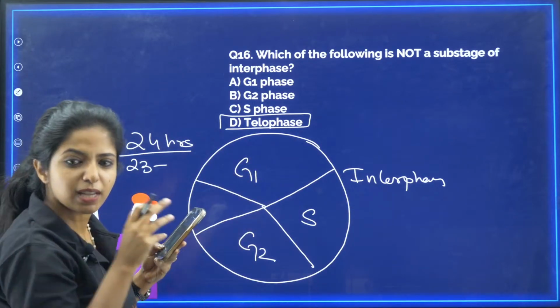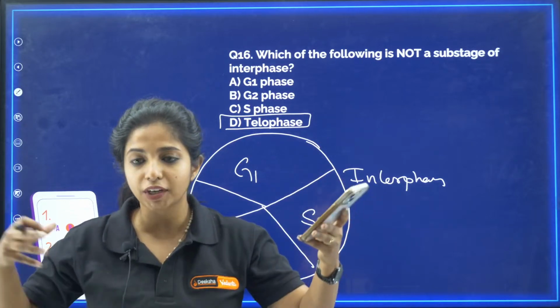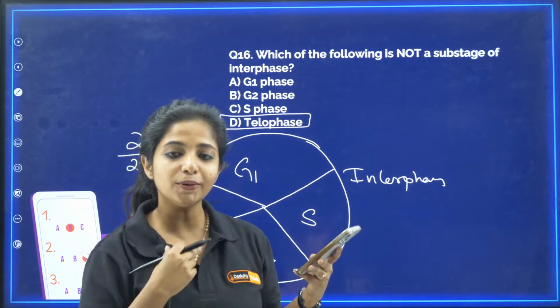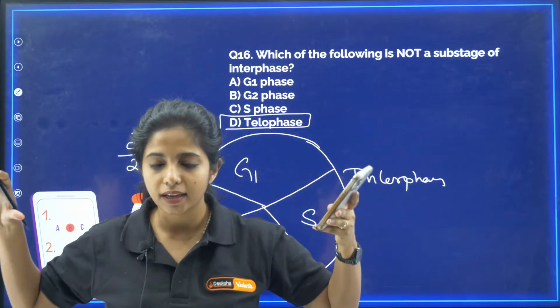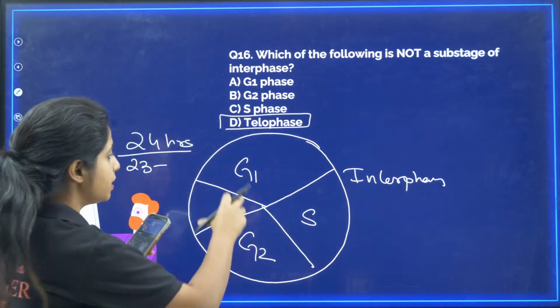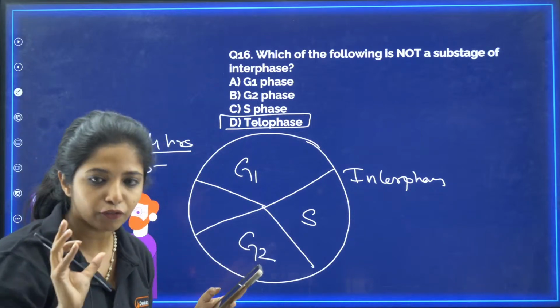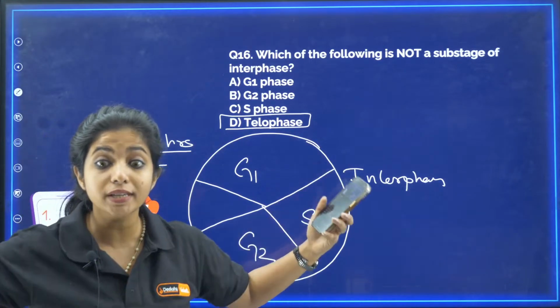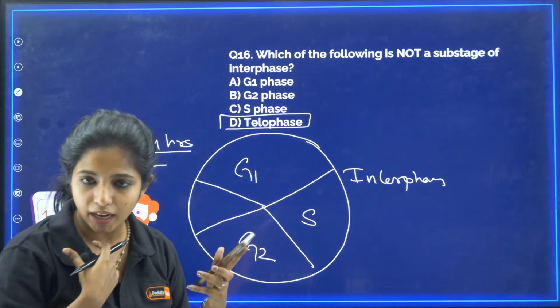In G1 phase, some organelles duplicate. Obviously when there is a cell and the cell has to divide into two, it cannot say, take my mitochondria, you take my chloroplast. You have to divide equally. So for that, duplication of organelles has to happen. In G1 phase, duplication of organelles happens, not all of them, very few of them, and the cell grows in size. Remember, whatever I am saying is very useful for you. The cell will grow in size, my dear children.